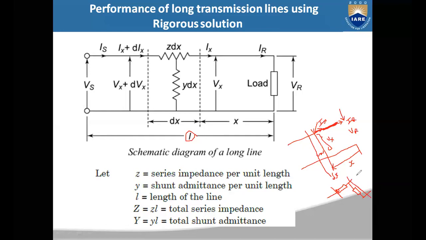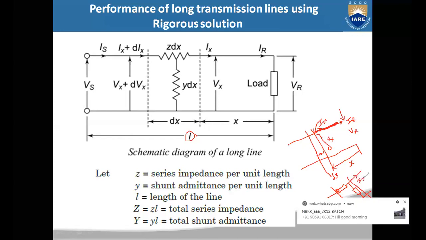Here on this side you have the current of Ix. Then on this side, in the shunt parameter, there will be some current dIx, for the small differential length.